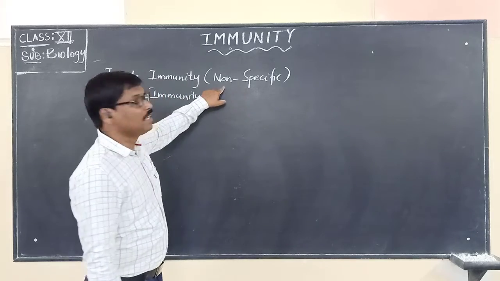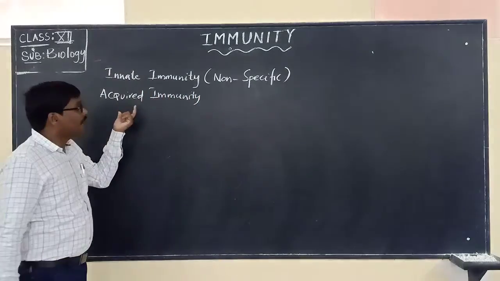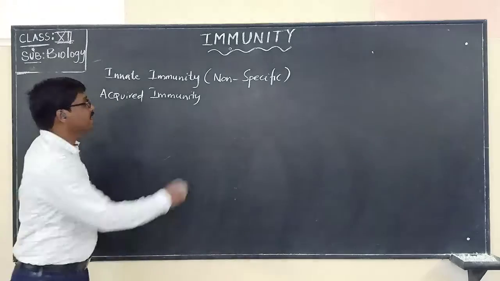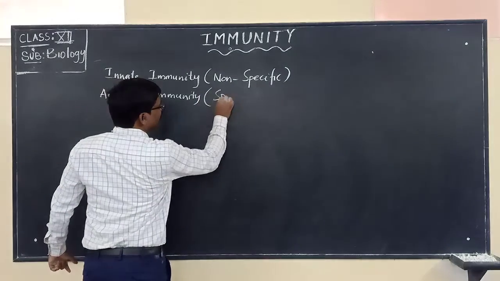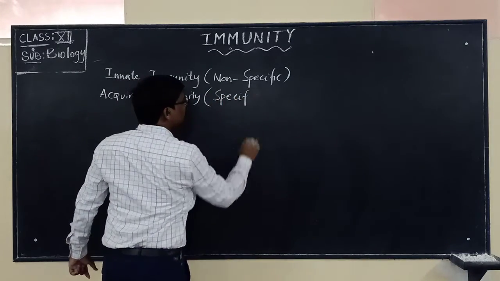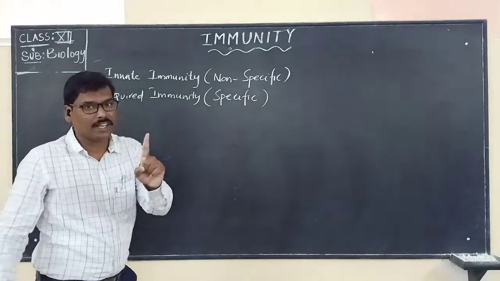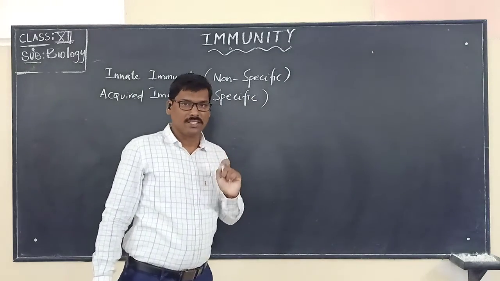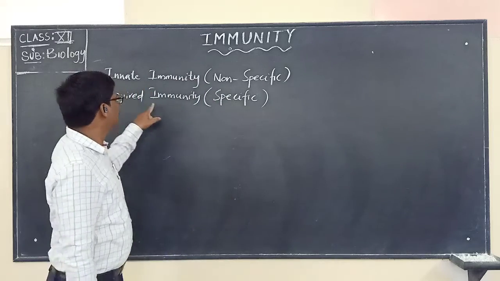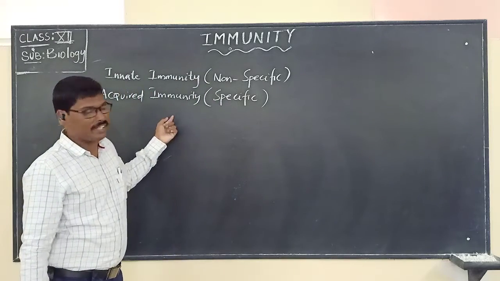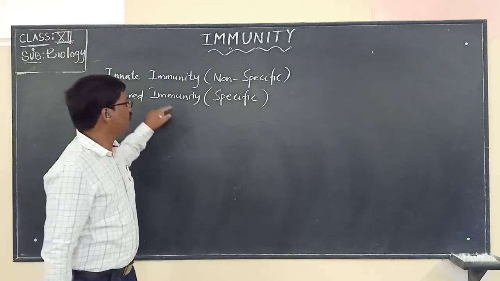That's why we are calling it non-specific. Whereas acquired immunity means what? It is specific. It will be fighting against a particular specific microorganism or toxic substance. That we call acquired immunity, the specific immunity.